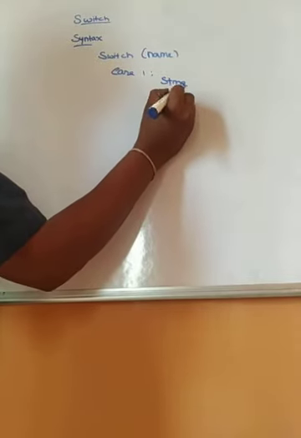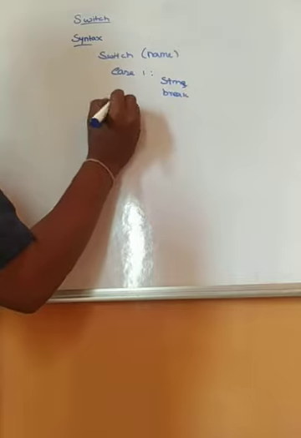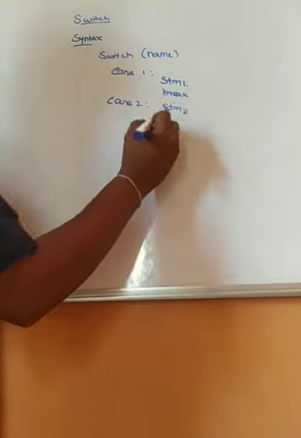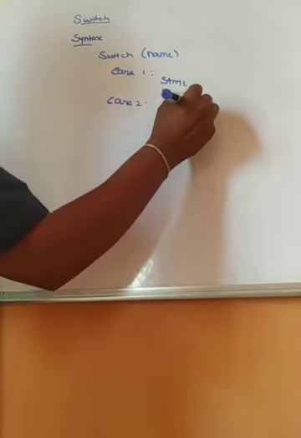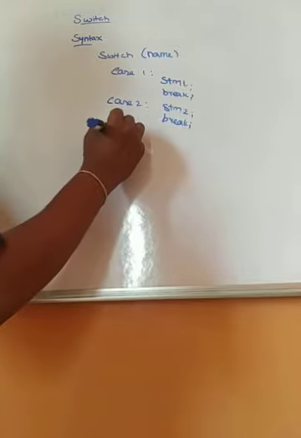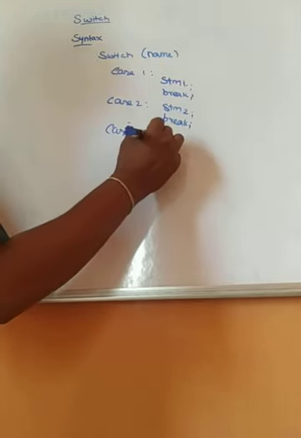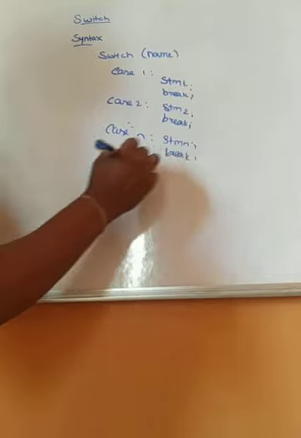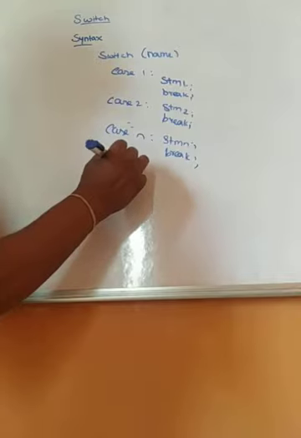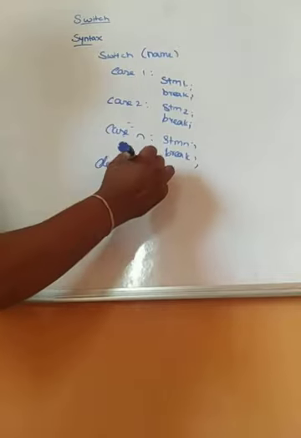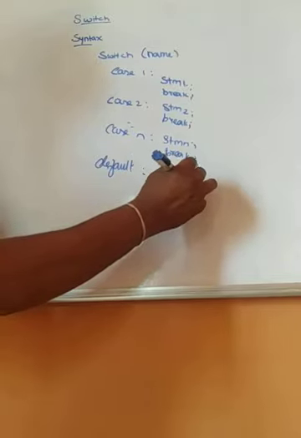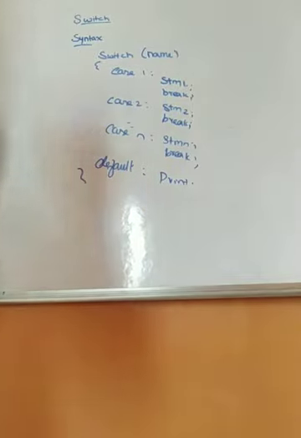Then break. Then case 2: statement 2, this is statement 1, and then break. Then case n, because it will be going till case n: statement n, break. The last one which I will be using is default statement, which I will be printing some values. So print statement. I'll open it, I'll close it. This is the syntax for switch case.